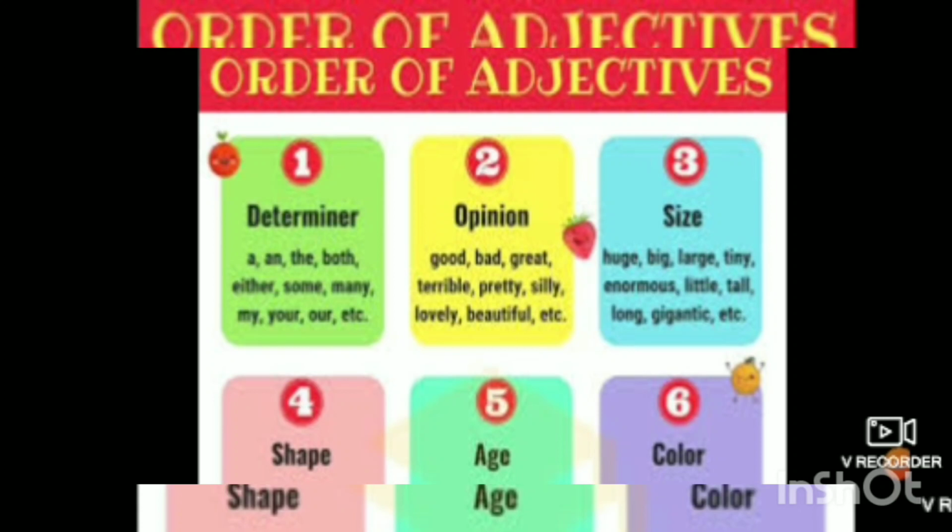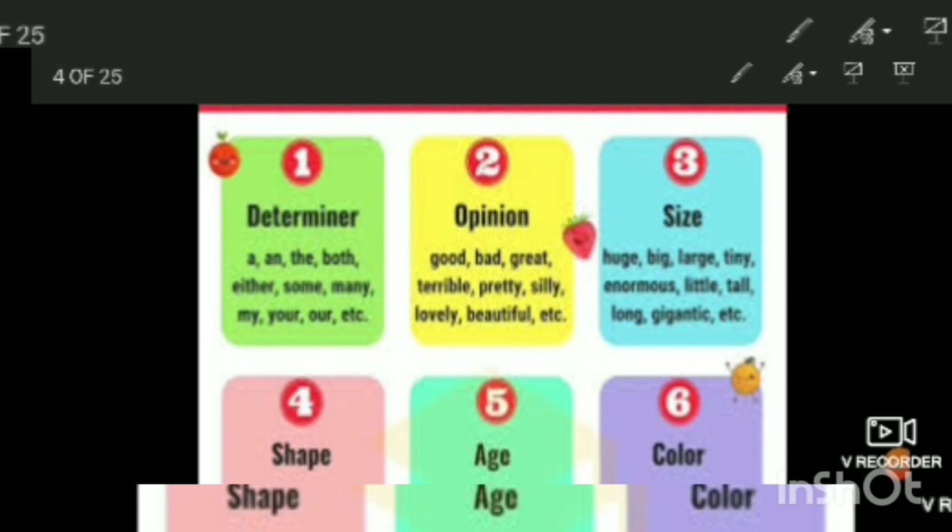If you don't like the weather of a particular place, you can say it was bad weather. I had a good day, right? So opinions are about your opinions: good, bad, great, terrible, pretty, silly, lovely, beautiful, etc. Then size: huge, big, large, tiny, enormous, little, tall, long, gigantic, etc.